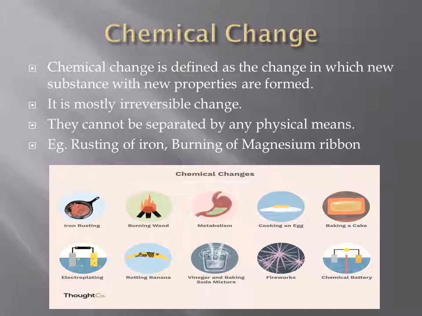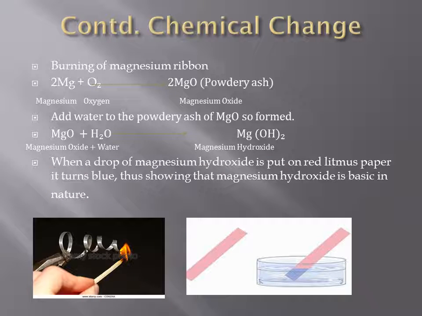Some examples of chemical changes are rusting of iron, burning of magnesium ribbon, etc. We will talk more about chemical changes in our next slides. Now let's talk about a chemical change involving burning of magnesium ribbon.